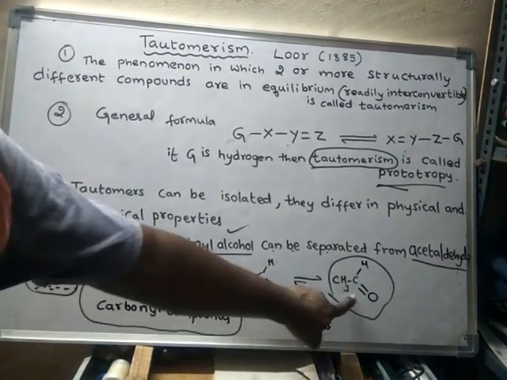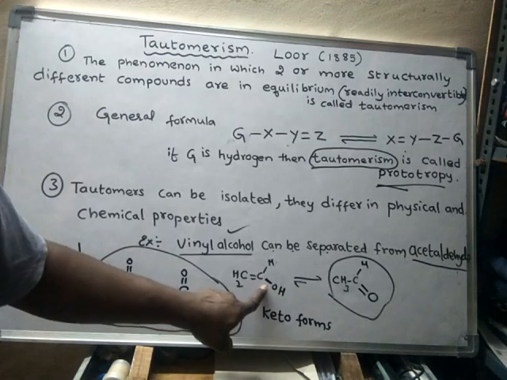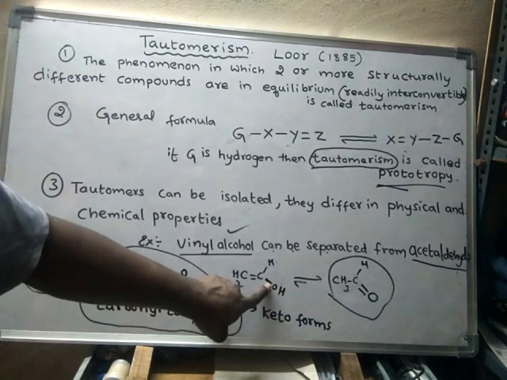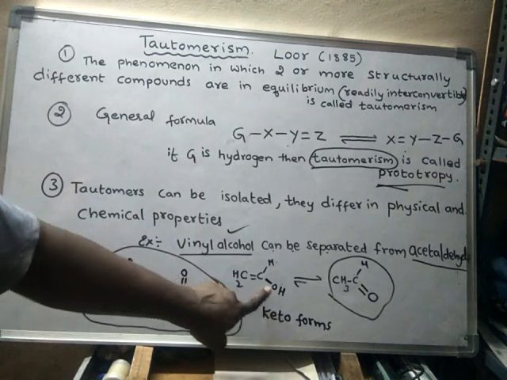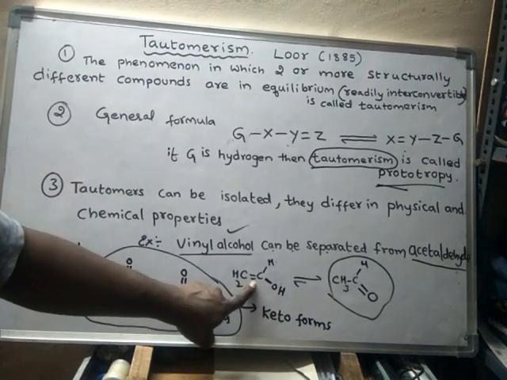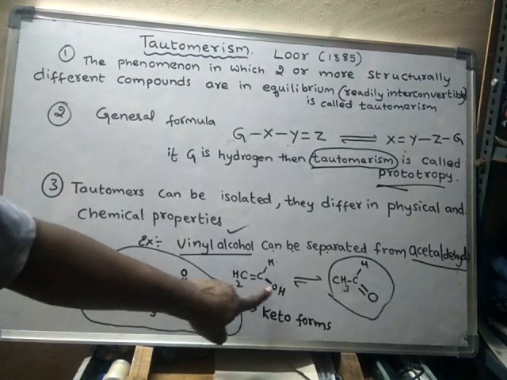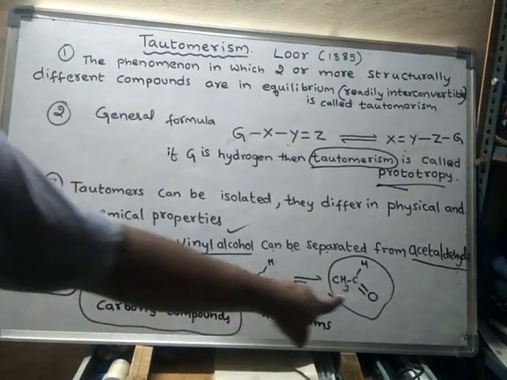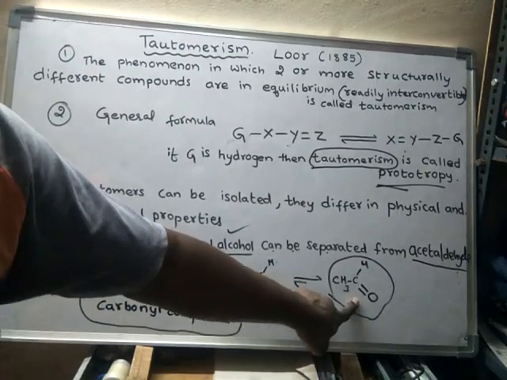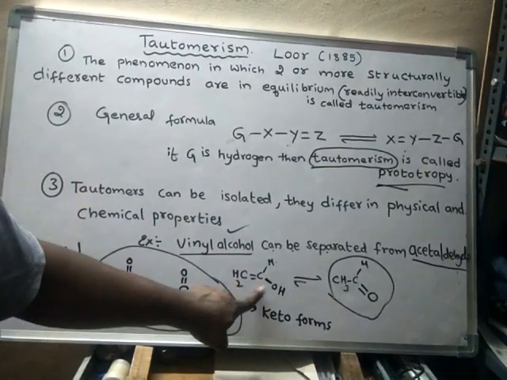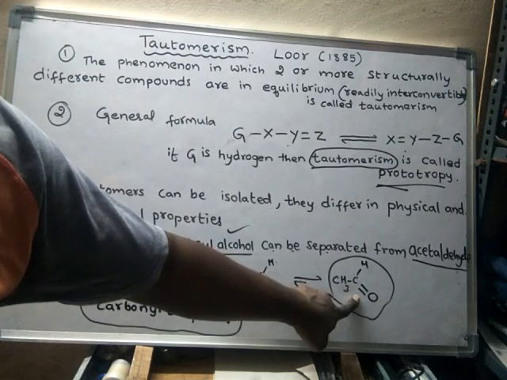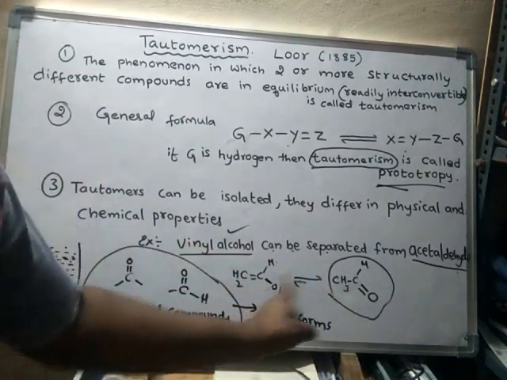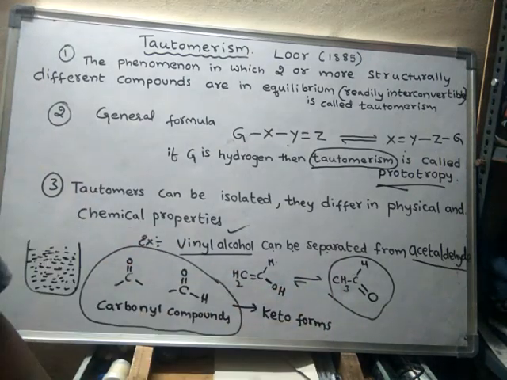Okay, so this is a keto, but this is not keto because it is neither aldehyde nor ketone. It is an unsaturated alcohol. Double bond means en, alcohol means ol. So this is known as enol, but this is keto. Keto is converted into enol form and enol form will convert into keto form. But here these two will be in equilibrium to each other, dynamic equilibrium.